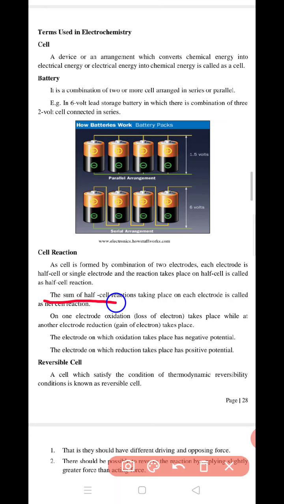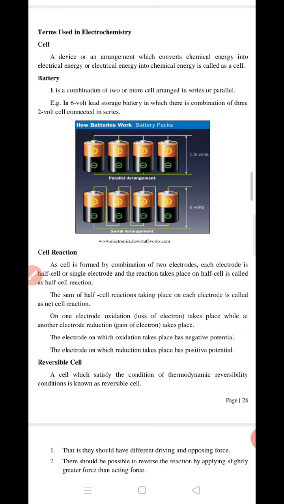The sum of half cell reactions taking place on each electrode is called the net cell reaction. First we will see what a half cell reaction is. A cell is formed by the combination of two electrodes. Each electrode is a half cell or single electrode, and the reaction that takes place on a half cell is called a half cell reaction.